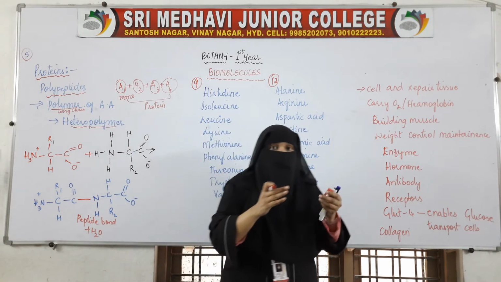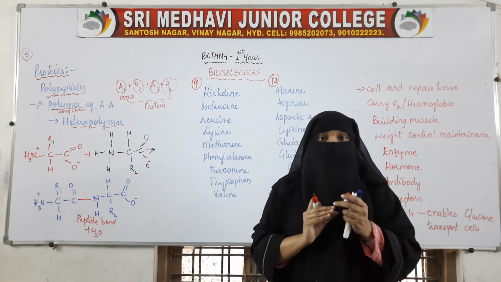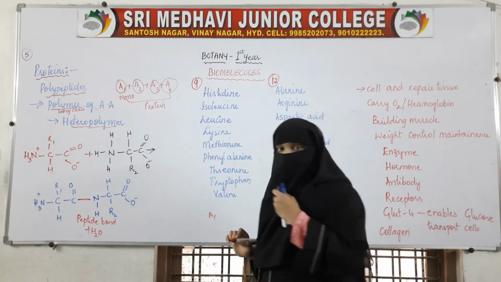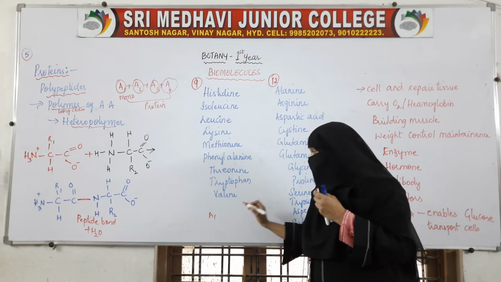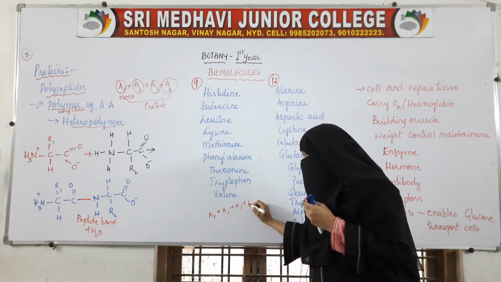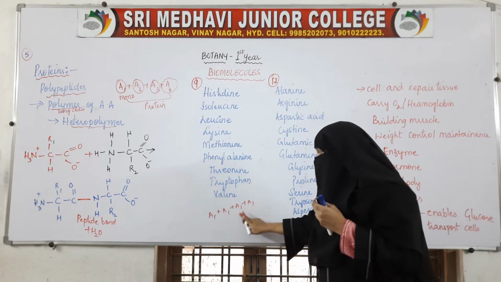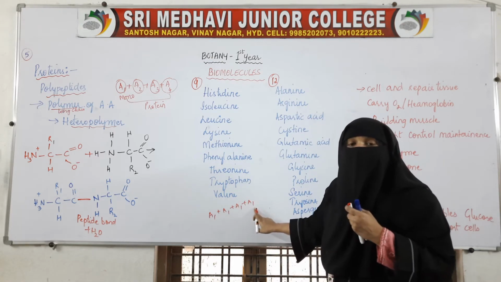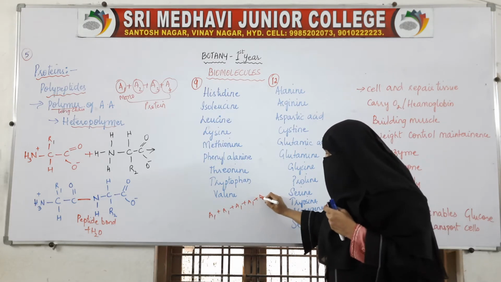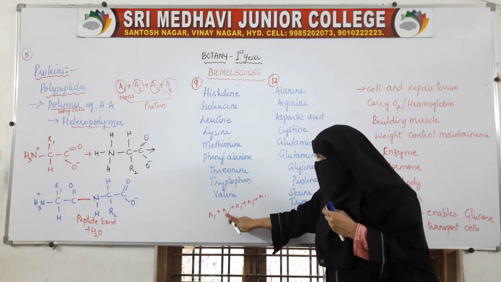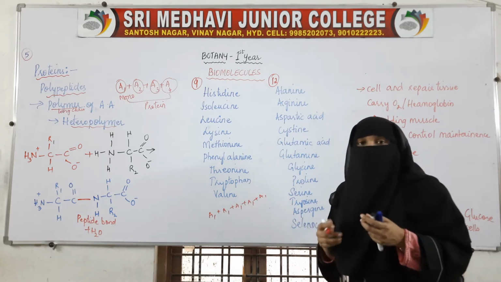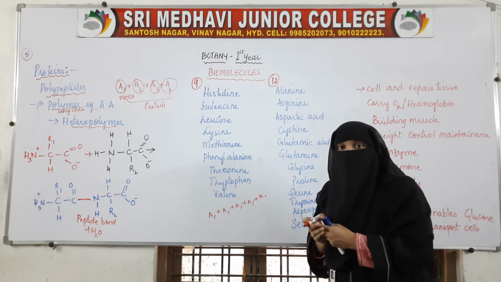Homopolymer means a long chain which is made up of the same unit. For example, if there is amino acid 1, amino acid 1, amino acid 1, amino acid 1, a long chain of the same monomer. If we find a long chain of the same monomer, the same type of amino acid combining and forming a large chain.